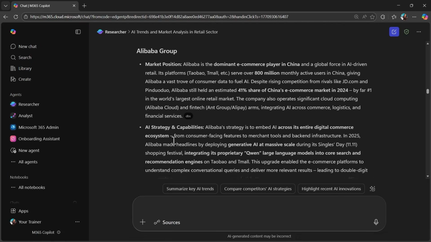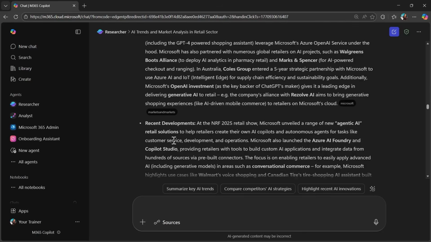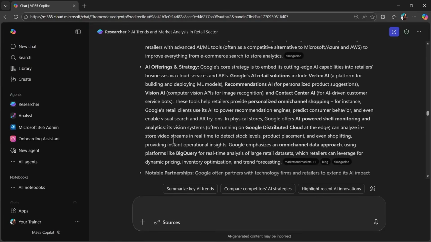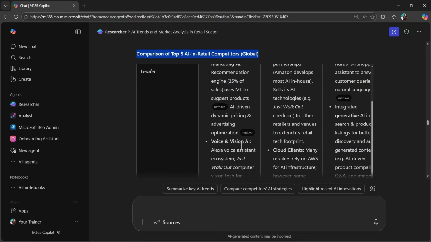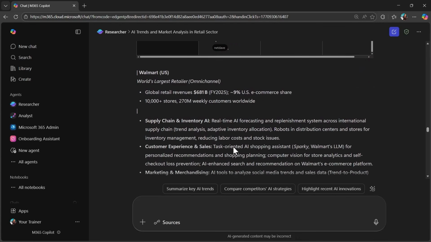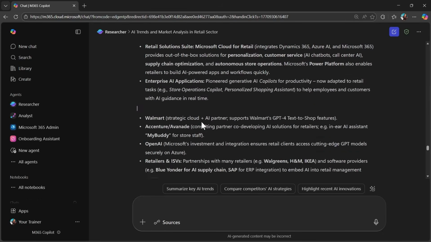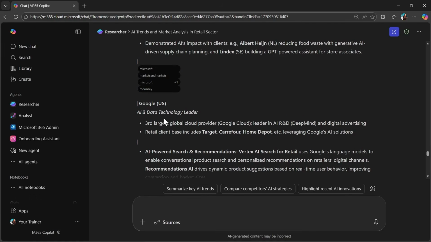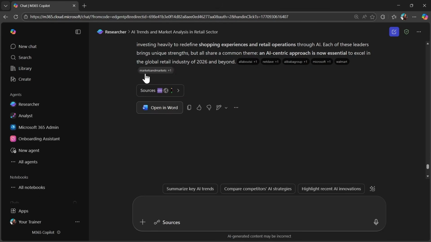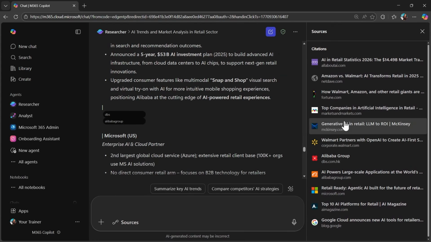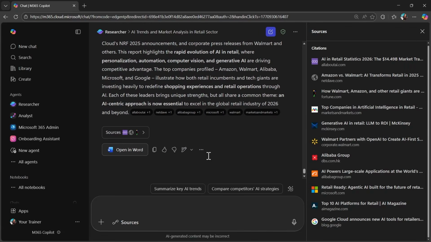We can scroll a bit down to review the main trends that it discovered and the data sources. Here is my competitor analysis. There is also a comparison of the top 5 competitors with some recap in the bottom part. Even though I selected a short report, you see it's quite long with a lot of detailed information and the links to all the sources that it used to generate it.